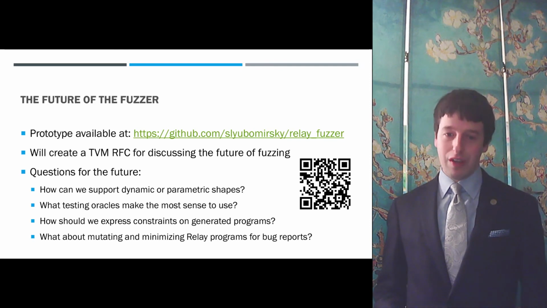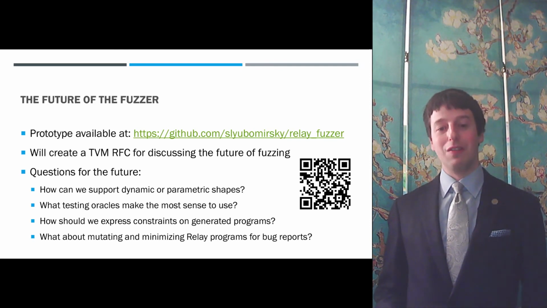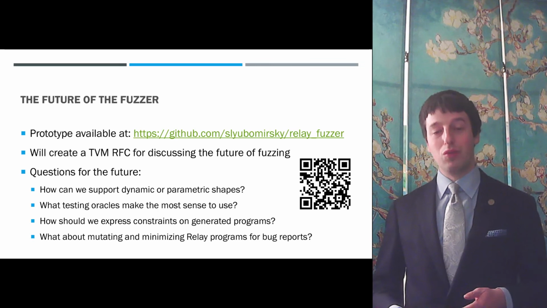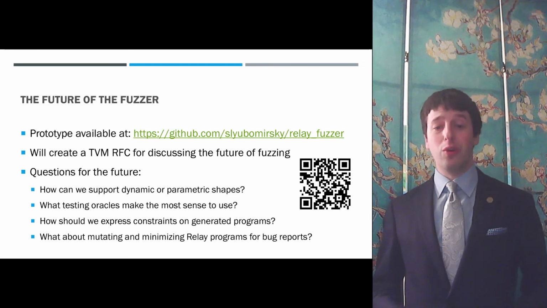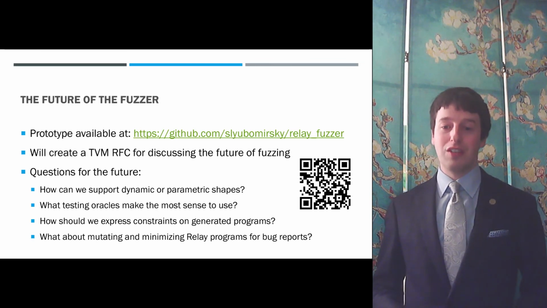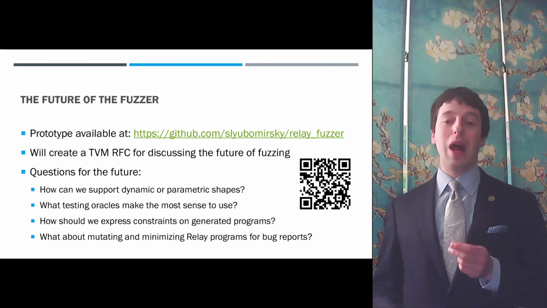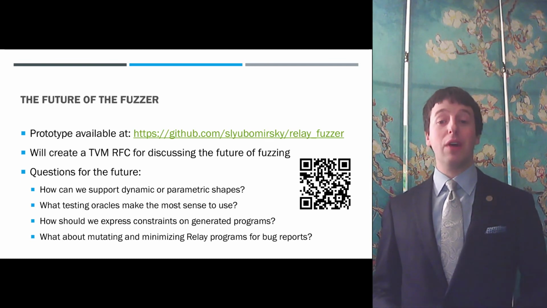There are many matters still left open by the prototype, such as handling difficult cases like dynamic shapes and operators like reshape, and we might also consider other issues like generating programs to fulfill constraints or mutating and minimizing programs from bug reports. The biggest problem perhaps will be that of oracles, figuring out how to tell if a generated program had the right or wrong behavior.